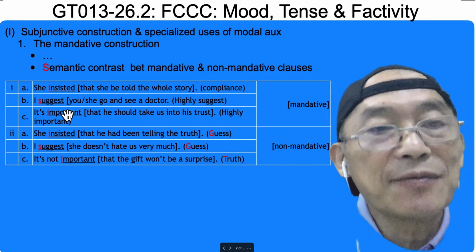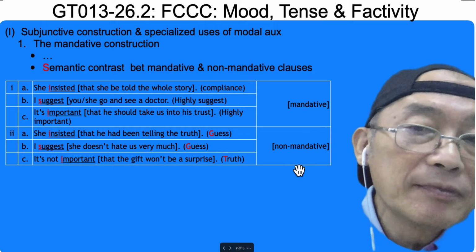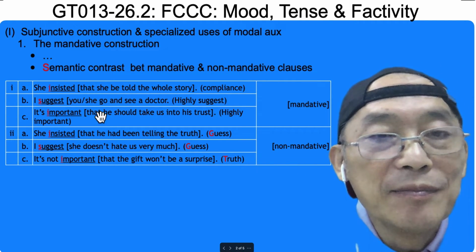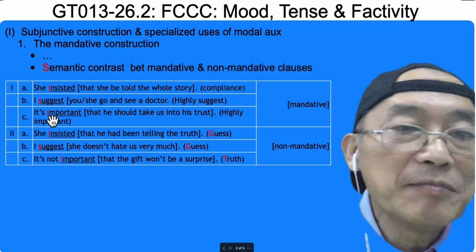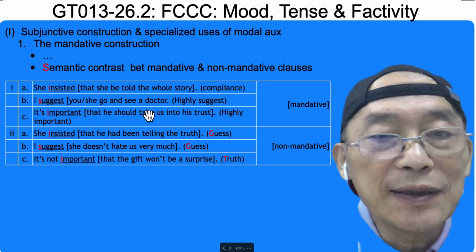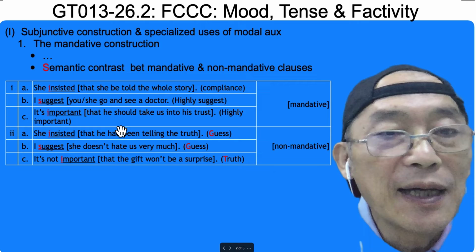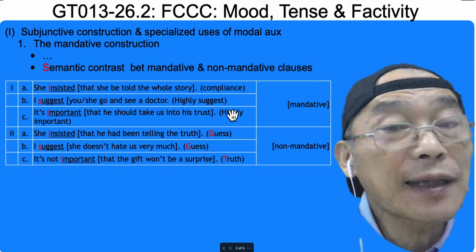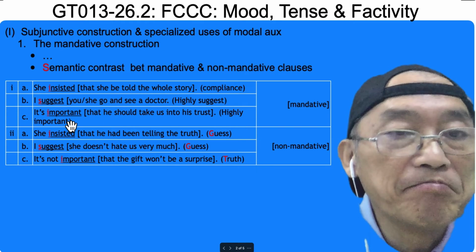Suggest is also a word that can take mandative or non-mandative. I suggest you go and see a doctor. I suggest she go and see a doctor. Mandative. It means I highly suggest, kind of an order.